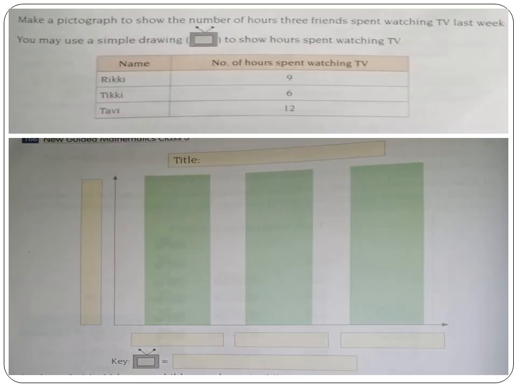So next question. Make a pictograph to show the number of hours 3 friends spent watching TV last week. You may use a simple drawing, you can see the drawing over there, to show hours spent watching TV. So these are the names of the persons and the number of hours spent watching TV. Ricky spends 9 hours, Tiki spends 6 hours, Tavi spends 12 hours. When you turn the page, this way it is given, you have to represent.